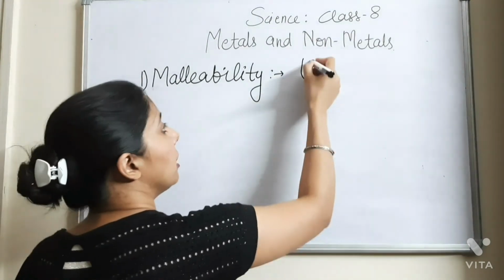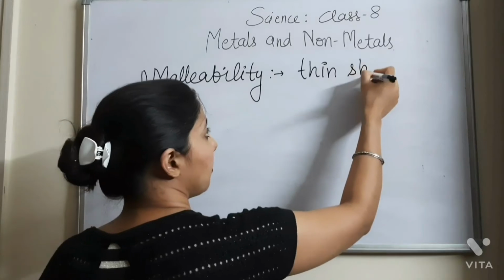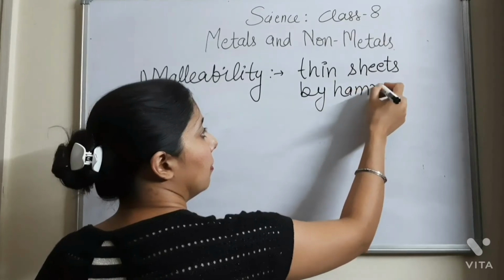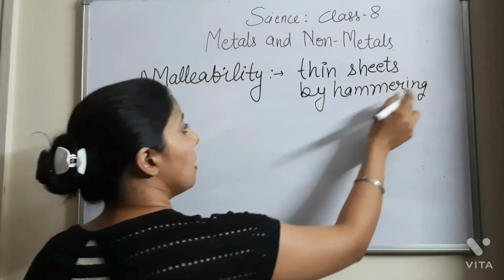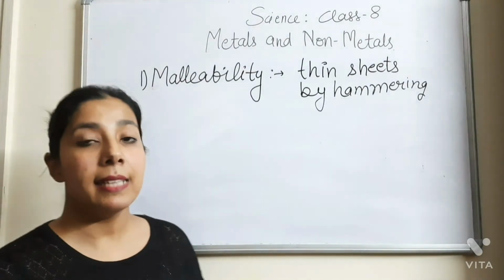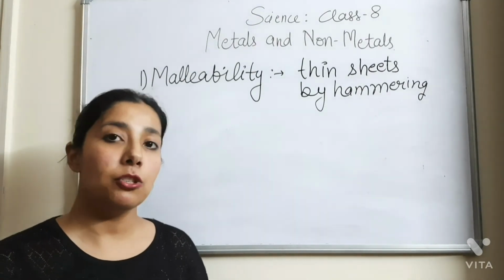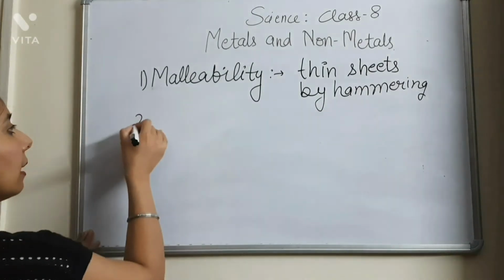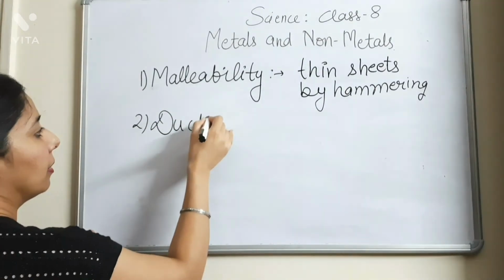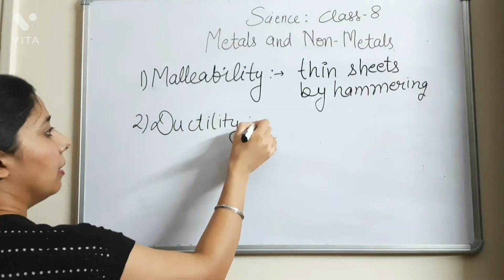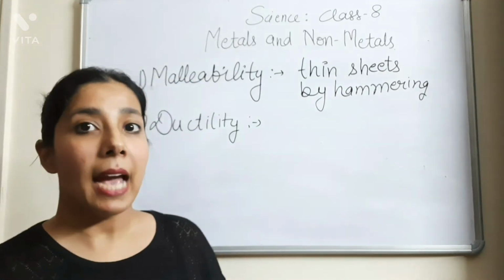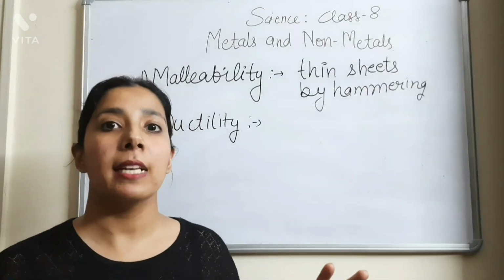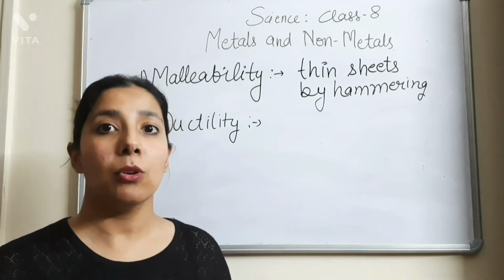So making of thin sheets by hammering is known as the malleability. So the substance that can be beaten up into the thin sheets, their substances are known as the malleable substance. And next is the ductility. So ductility means if a substance can be stretched to form the very thin wires, then that substance is known to be as the ductile substance, and it is known as the ductility.